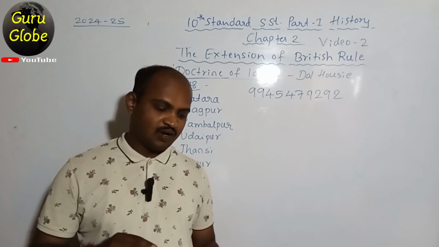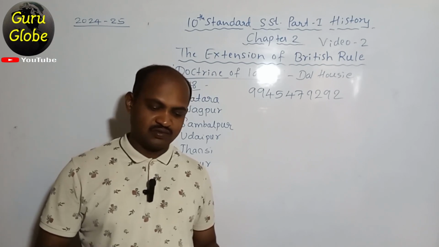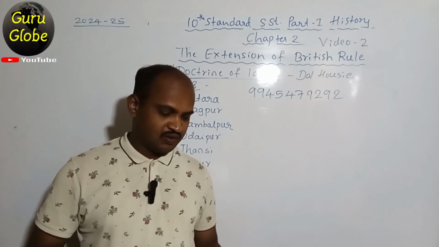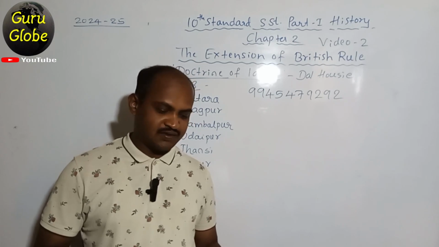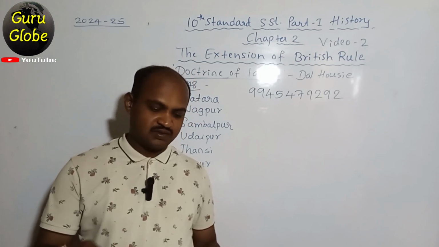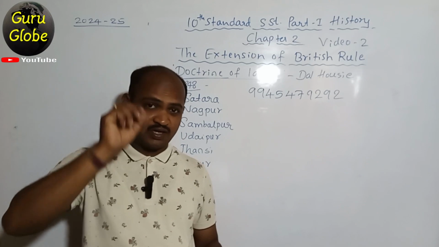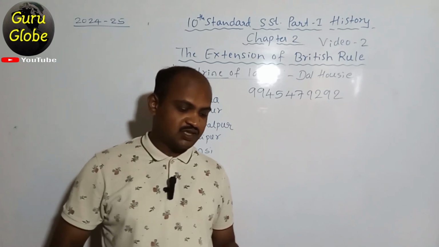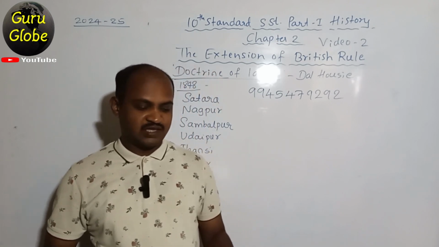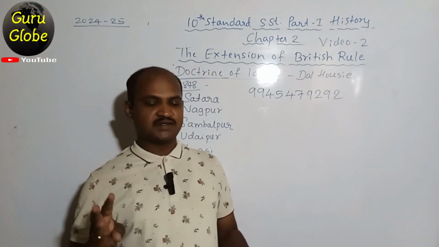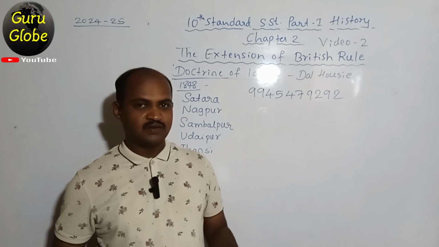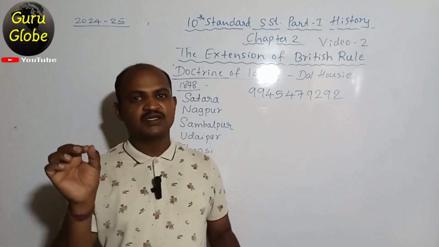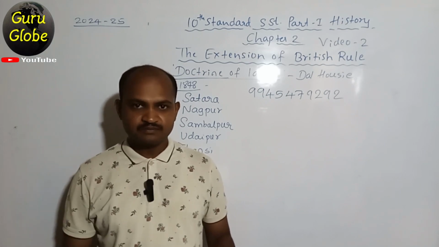Explain how Wellesley brought Indian kings under their control. It was asked for 3 marks in the model question paper of 2023. Then, what are the conditions of the subsidiary alliance? It was asked for 2 marks in the supplementary of 2023. Then, what were the terms to be followed by the states accepting the subsidiary alliance? It was asked for 3 marks in June 2023. So all these questions expect only one answer: what are the conditions of the subsidiary alliance?